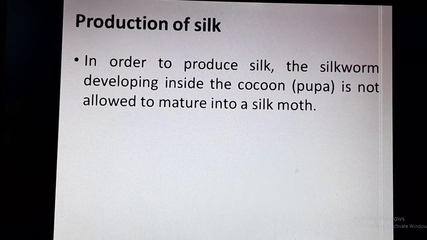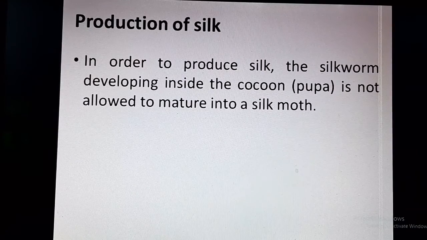So when a cocoon is formed by the silkworm so that it can transform into a pupa inside the cocoon safely, if that cocoon is utilized to produce silk, that cocoon is boiled or the silkworm is killed inside, and it is not allowed to mature into a silk moth.